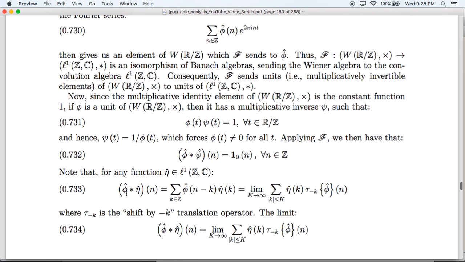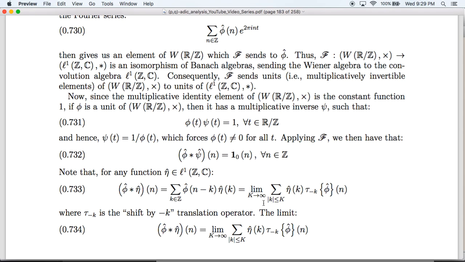What we want to show is that if phi hat is a unit, which means that this is true, then given any eta hat, we can pick something that we can convolve phi hat with to get eta hat. To begin with this process, let's just notice that if eta hat is in little l1, its convolution with phi hat is the following.